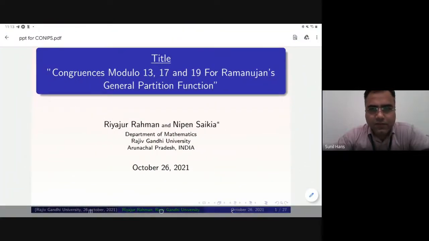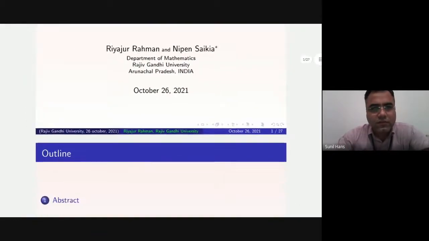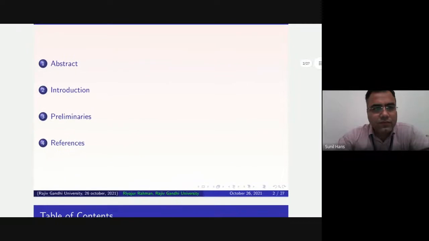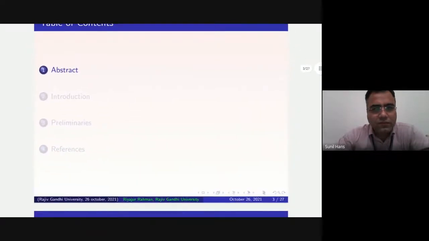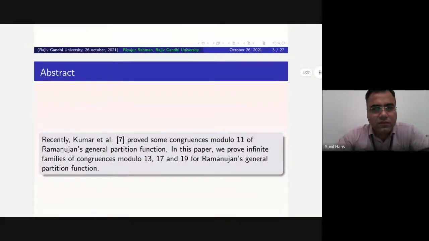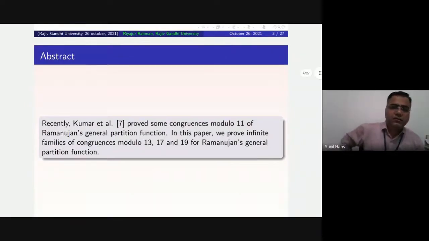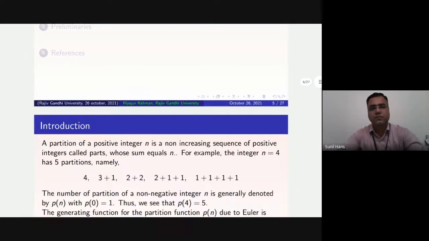The title of the paper is Congruences Modulo 13, 17, and 19 for Ramanujan's General Partition Functions. So this is my outline. The abstract of the paper is given like this. Recently, Kumar et al. proved some congruences modulo 11 for the same Ramanujan general partition function. In this paper, we prove some infinite families of congruences modulo 13, 17, and 19 for the Ramanujan general partition function. So these are my contents.